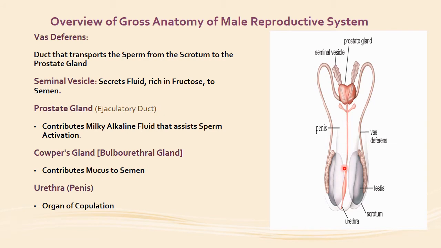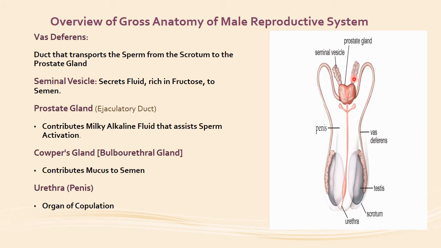After the epididymis, these spermatozoa will be transferred through the duct-like structure called the vas deferens, and it will transport these sperms from the epididymis towards the prostate gland.